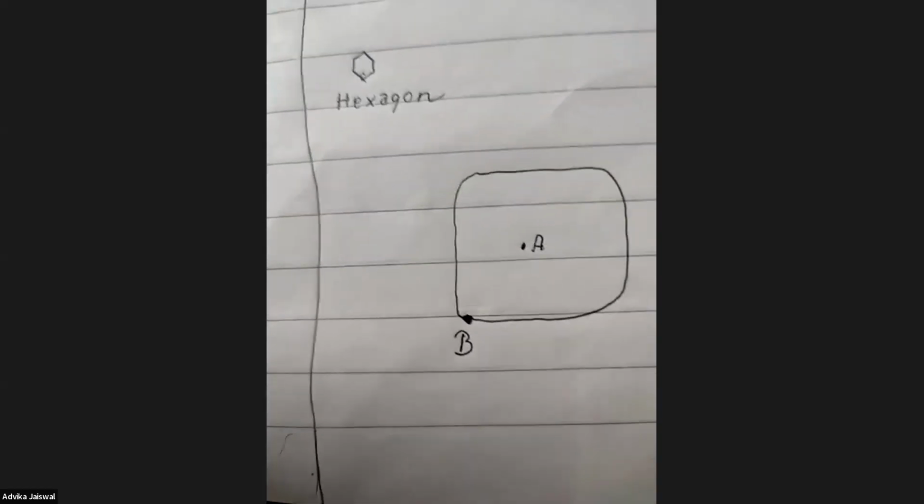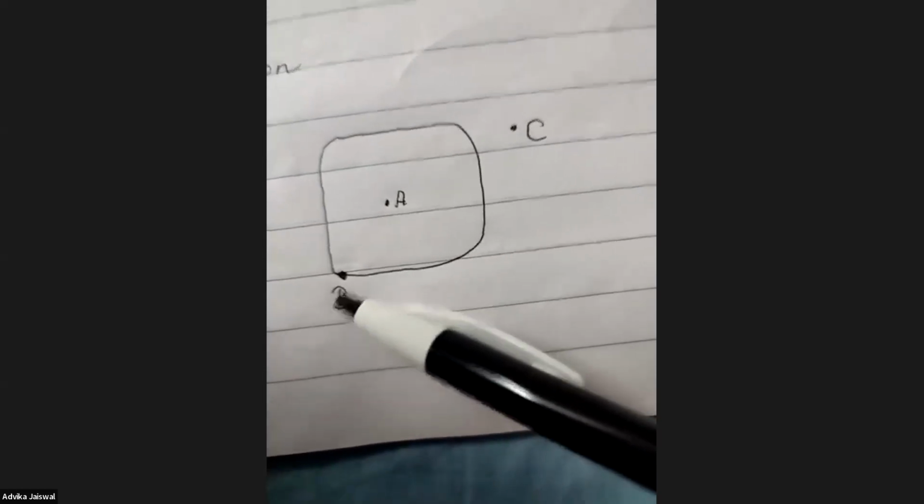B point is on the boundary. There is no particular name. The point B is on the boundary. Okay, ma'am, so it is interior, right? No, beta, it's not interior. How can we say that it is interior? It is lying on the line, right? Yes, ma'am.